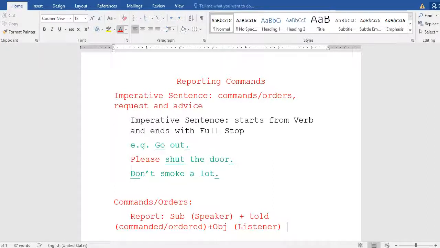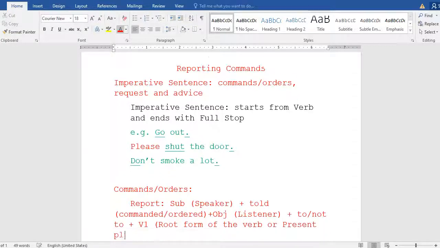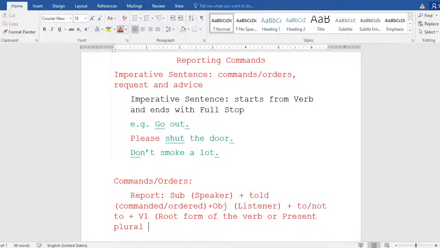After the listener, we have to write "to" for the positive, and "not to" for the negative. Then plus V1, which is also known as the root form of the verb, or the present plural form of the verb. I hope you understood this structure.